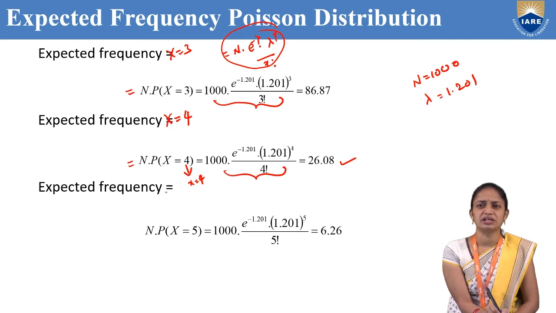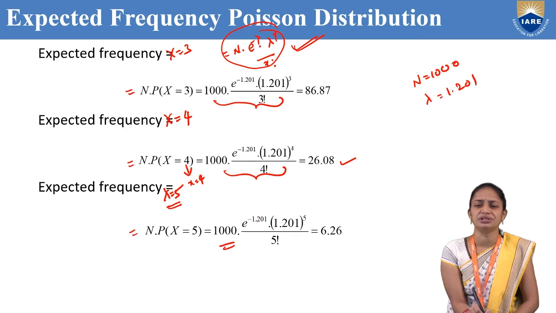Next, the expected frequency for x equal to 5 means N into P of x equal to 5. So we substitute all these values here. N is 1000 and e power minus lambda, lambda value is 1.201, and 1.201 whole power x, where small x is 5, divided by 5 factorial, that is equal to 6.26.